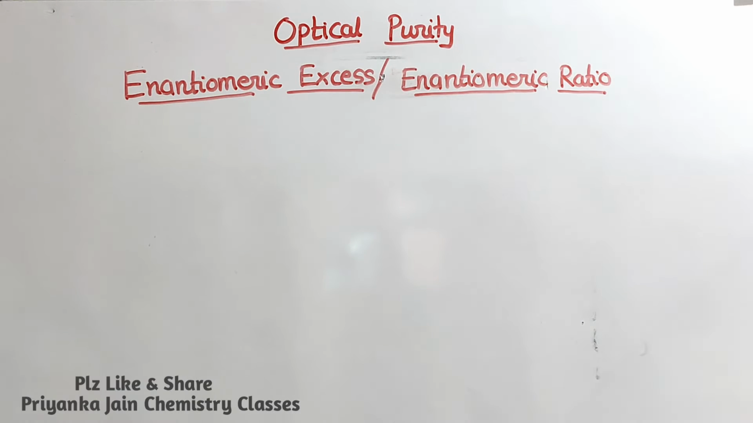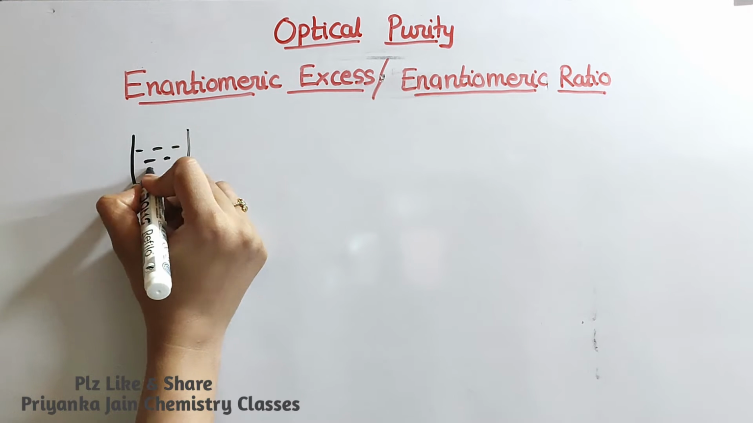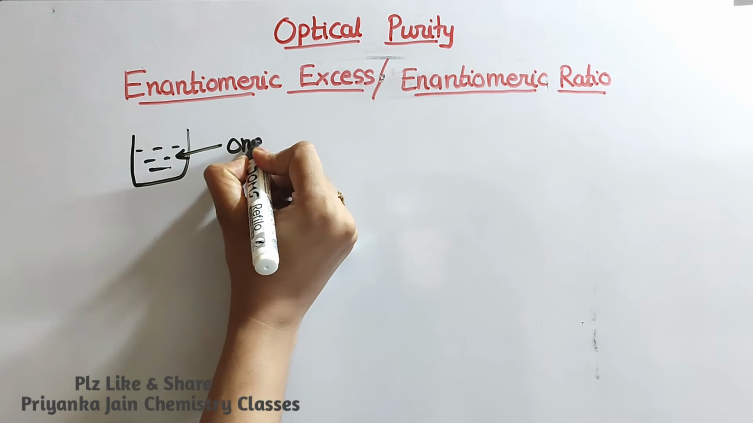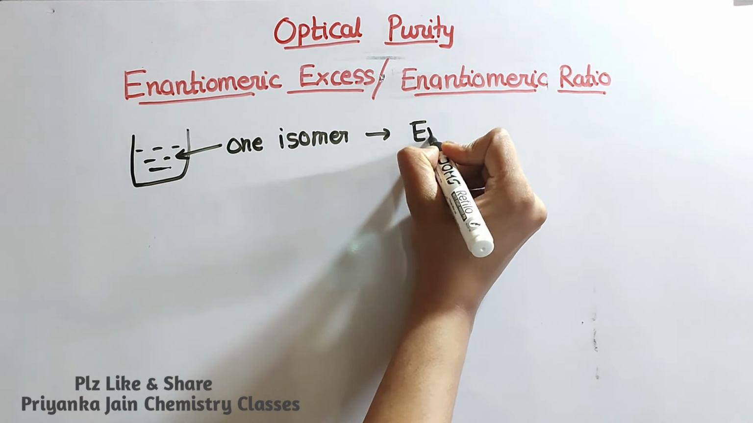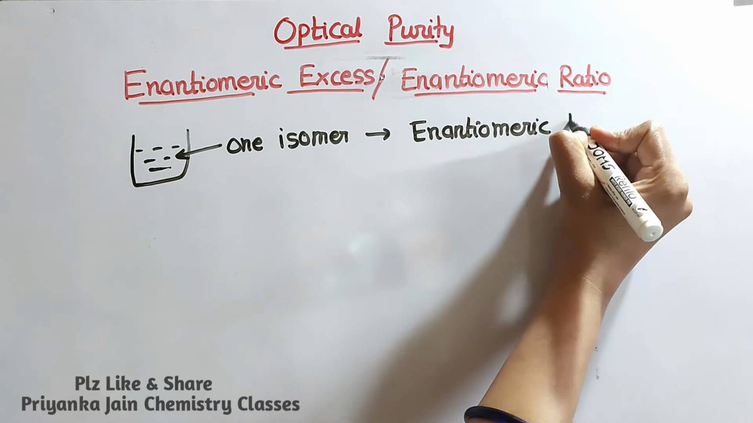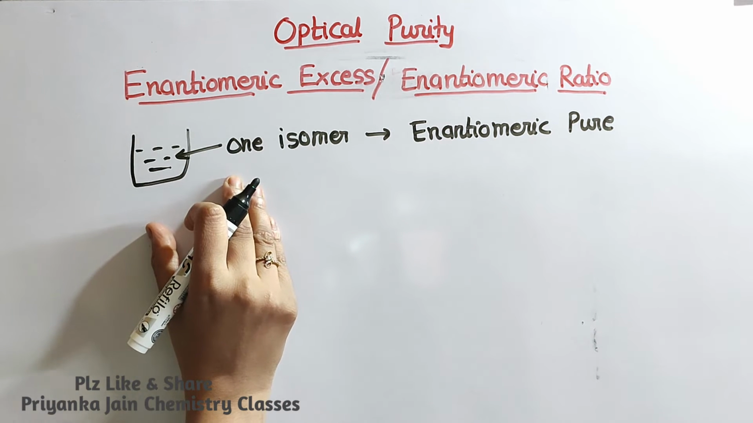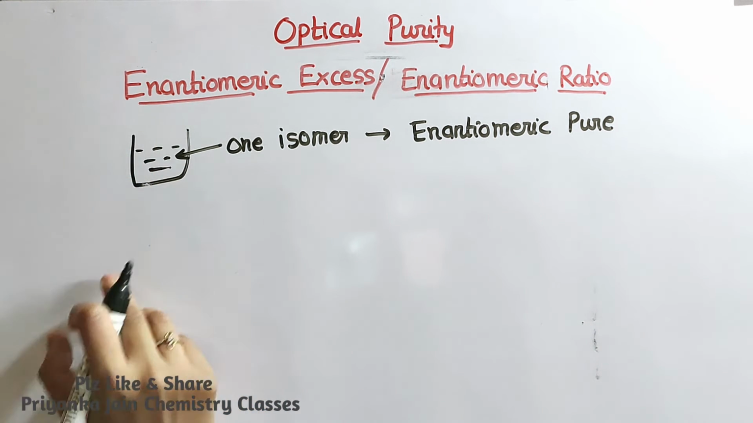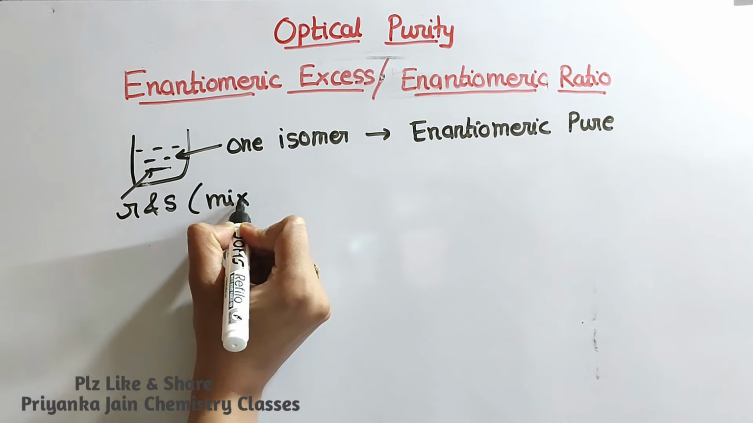Now we have to see the next term, optical purity, also called enantiomeric excess or enantiomeric ratio. Suppose we are taking a sample. If only one isomer is present in this sample, then it is called an enantiomerically pure sample, because it possesses either only the R isomer or only the S isomer. But if it possesses both the R and S isomers, then it is called a mixture.